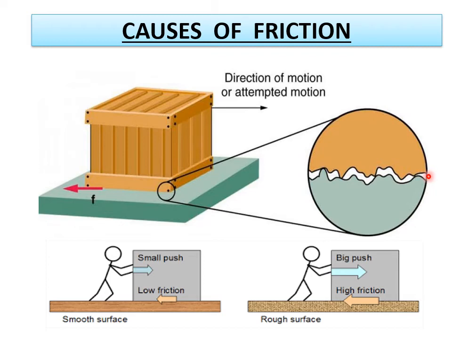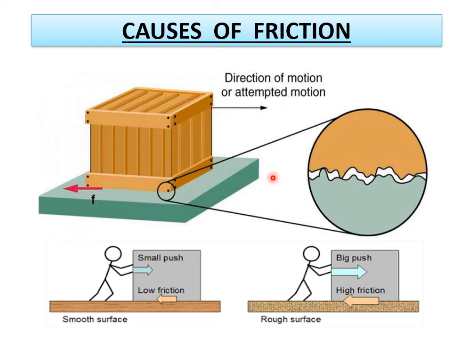When we apply a force, the force applied in this direction should overcome the interlocking of these two surfaces, and only then will the block start sliding. The direction of friction is opposite to the direction of motion or attempted motion.